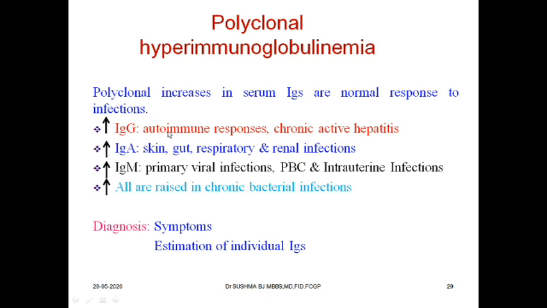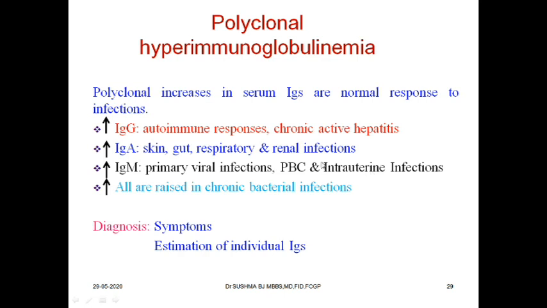This IgG fraction is going to be elevated in autoimmune responses and chronic active hepatitis. Somebody suffering from chronic hepatitis A, hepatitis B, C kind of infections can have a raised immunoglobulin G concentration. Similarly, the IgA variety is going to be raised in gut infections, skin, respiratory and renal infections. The IgM variety is a very important diagnostic feature in case of primary biliary cirrhosis, that stands for PBC, and intrauterine infections.